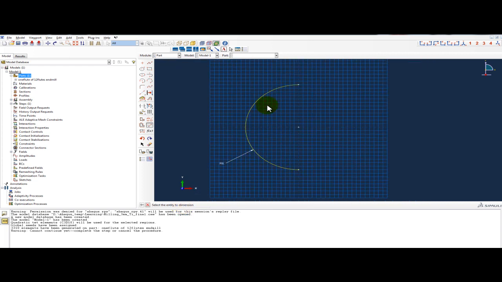Okay, 6 radius. Click here. It should be about, I think, 2 millimeter is okay. And one more.